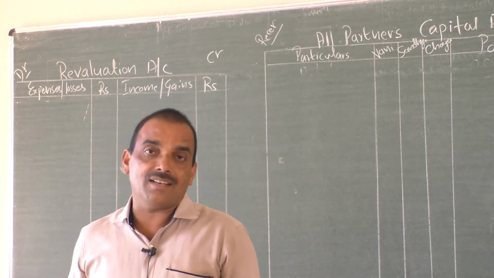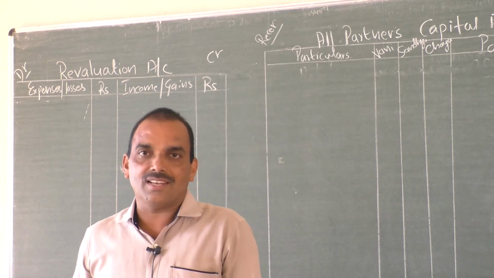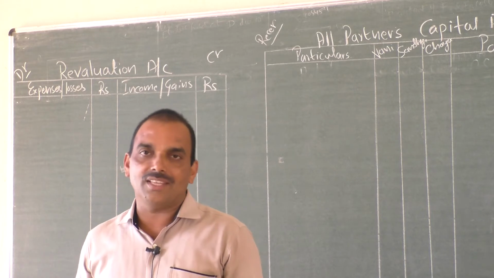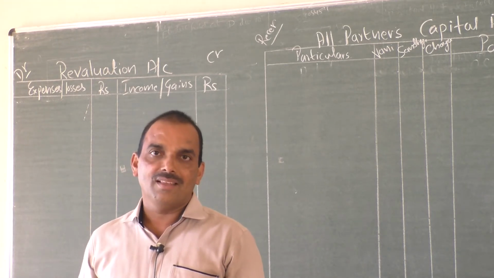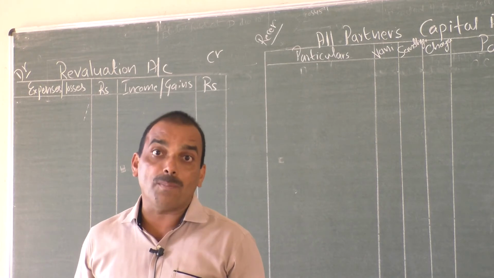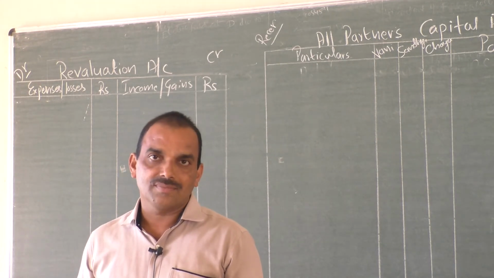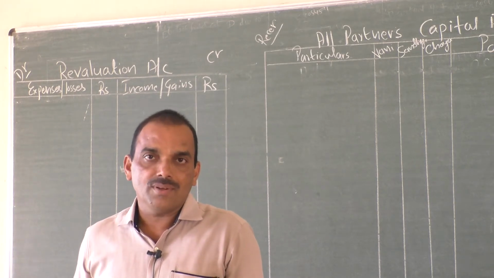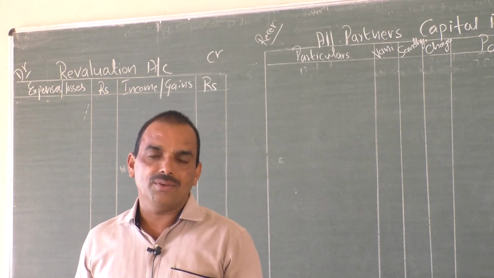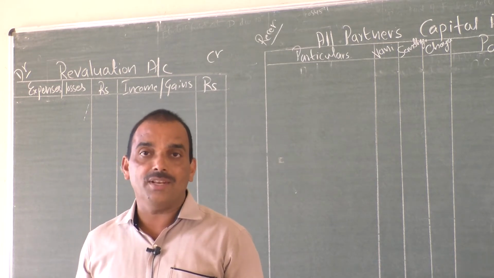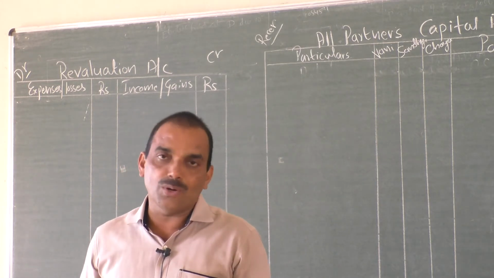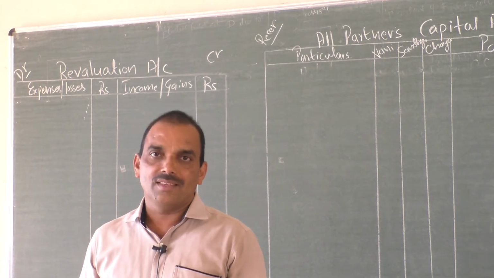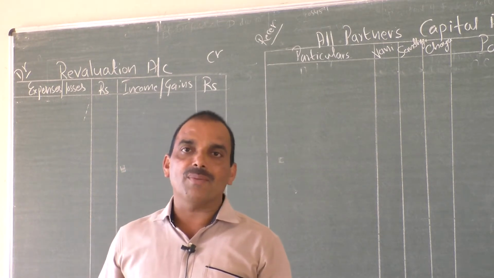Admission, admission, admission. Our discussion is in the chapter Admission of a Partner. After completion of theory in the admission chapter, we discussed 4 problems of 12 marks. In this video, let us discuss one more problem of 12 marks with a new adjustment relating to goodwill. As you know, goodwill is the main adjustment in the case of admission of a partner.